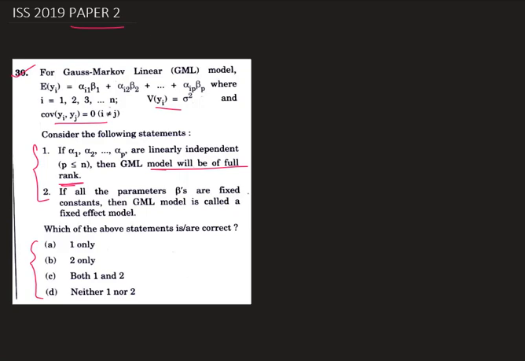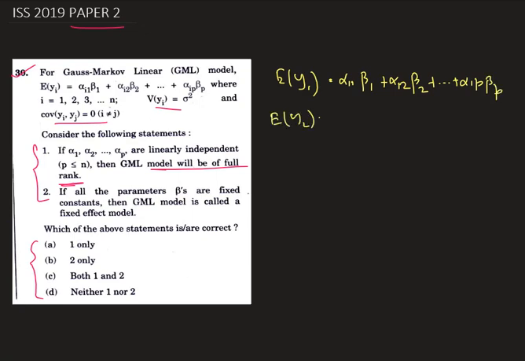Okay, so first we write the model in this way. Expectation of y1 is equal to alpha 1 1 beta 1 plus alpha 1 2 beta 2 plus dot dot dot alpha 1 p beta p.